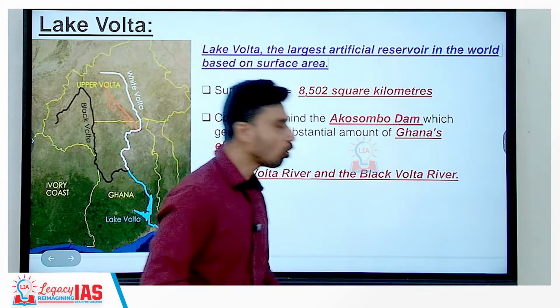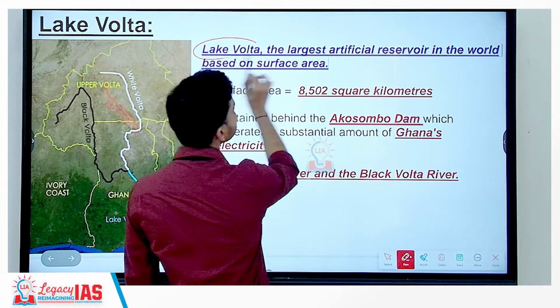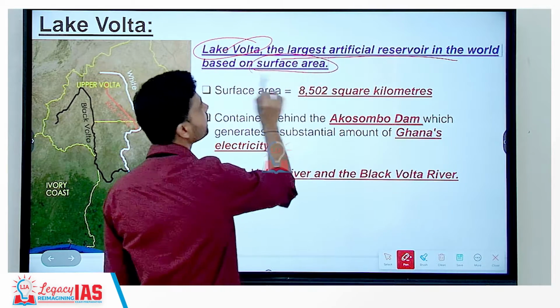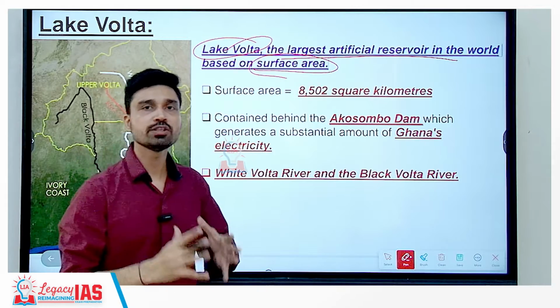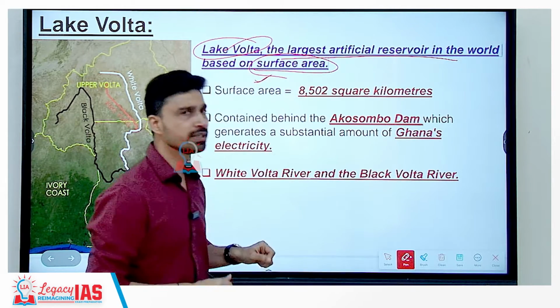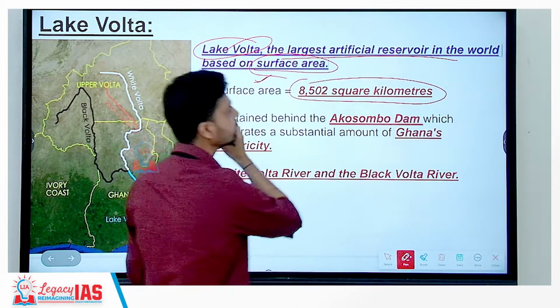Again, in the continent of Africa, Lake Volta is the largest artificial reservoir in the world based on surface area. We have discussed the last one, the largest artificial reservoir based on volume, and this is the largest artificial reservoir based on the surface area, and as you can see it covers an area of almost 8,500 square kilometers.